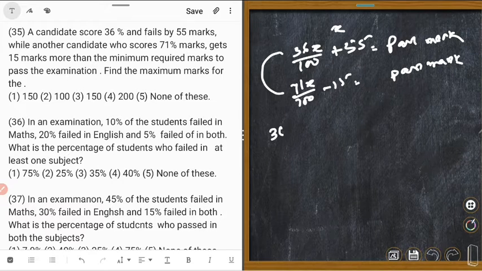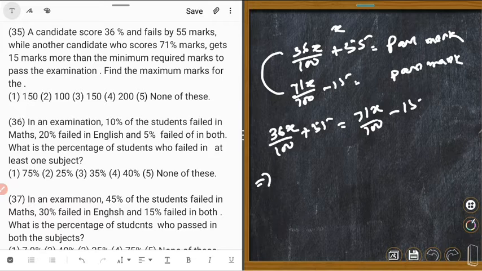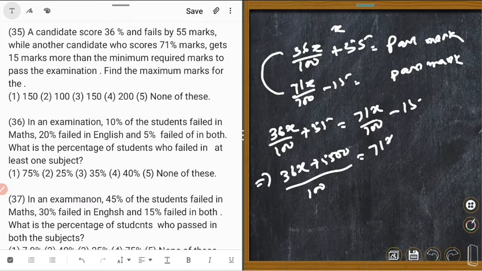So 36x upon 100 plus 55 is equal to 71x upon 100 minus 15. Implies that this is LCM 100, 36x plus 5500 is equal to 71x, this is 100, minus 1500.